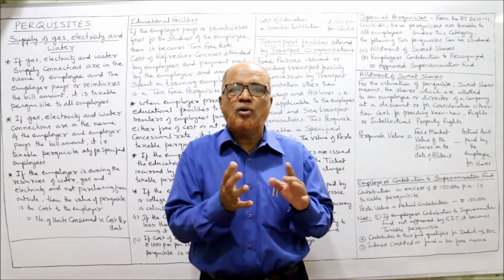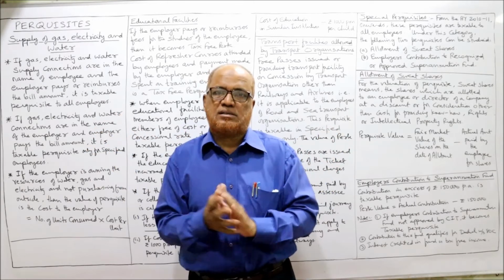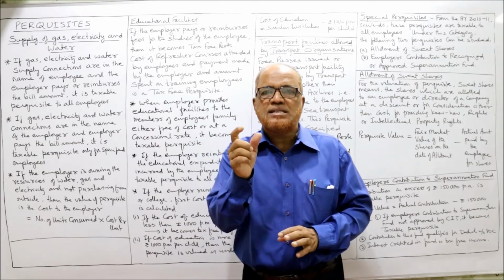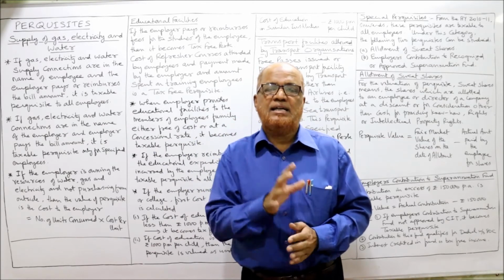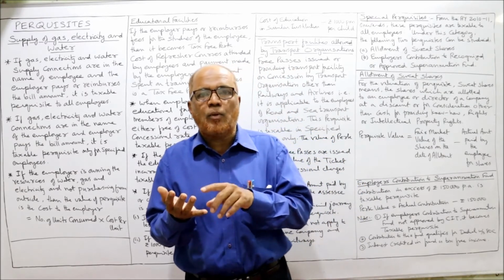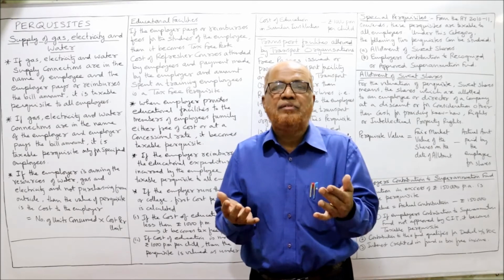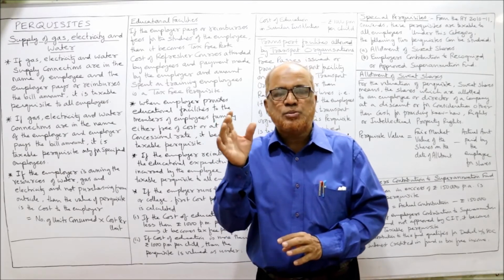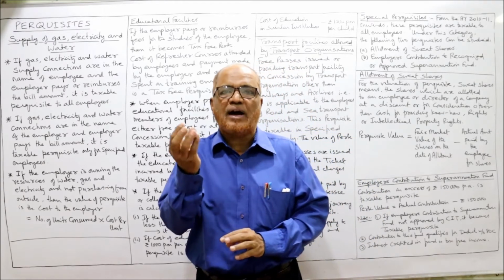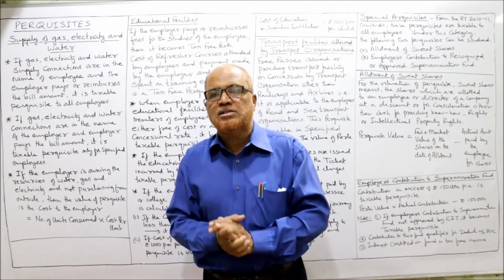So far in the previous video, I have explained you all the perquisites which are taxable in all cases, like rent-free accommodation, etc. Second category, perquisites taxable in specified cases. So which are specified cases? An employee director, an employee shareholder, or a person whose salary income is more than 50,000 per annum. So these are specified employees. To these specified employees, 5 types of perquisites are there which are taxable. For others, these perquisites are not taxable.